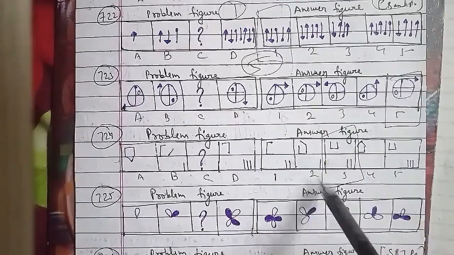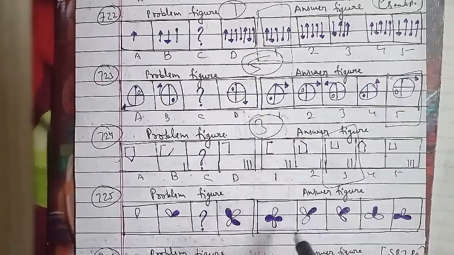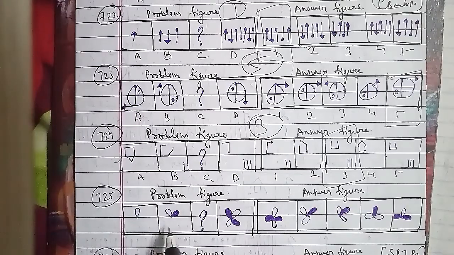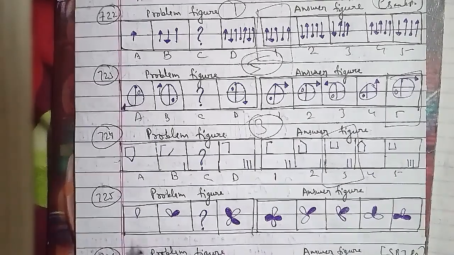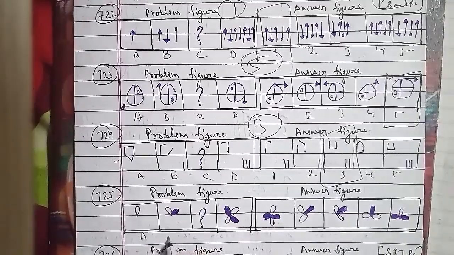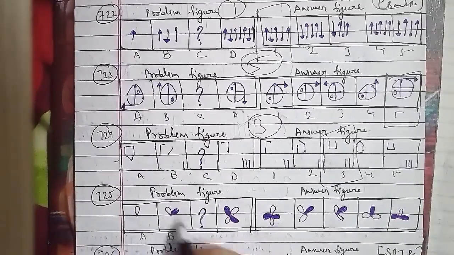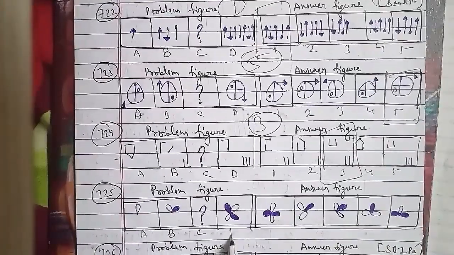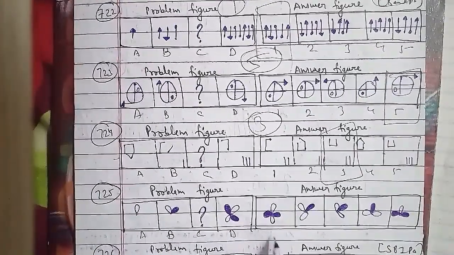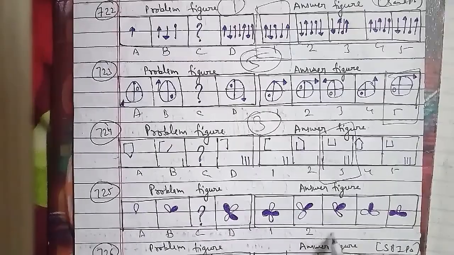In the same case, the dark and the light leaves are added alternately in a clockwise direction, and the existing leaves move 45 degrees anti-clockwise in each step. So the C figure that we have here is the fourth figure, and that will be the right answer for this question here. Let's go ahead with the other one, the 726th question of the session, which we have to discuss as well.